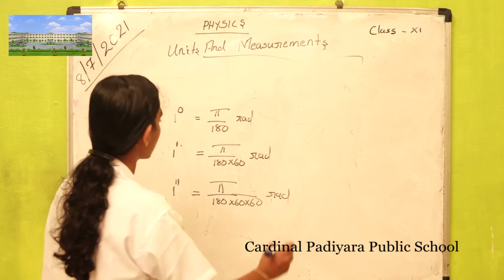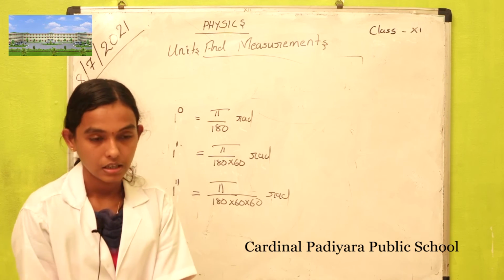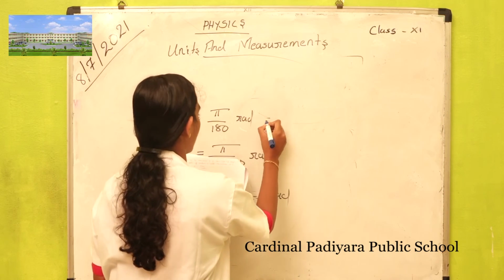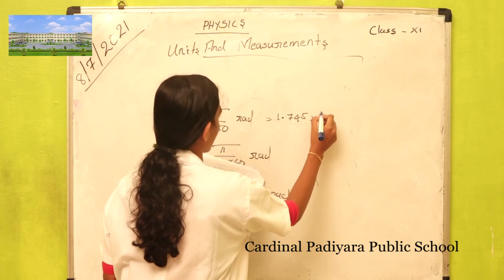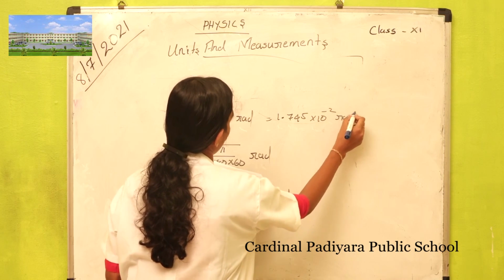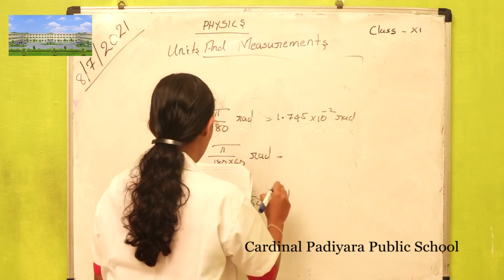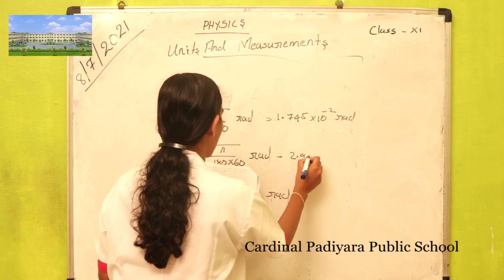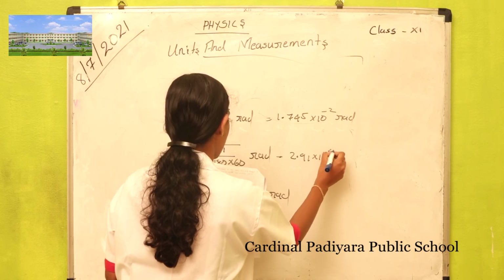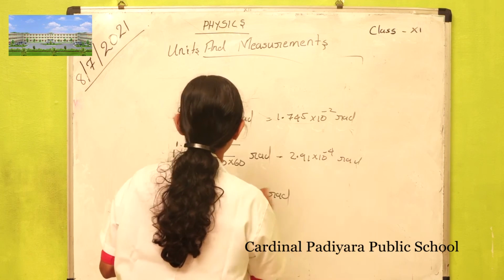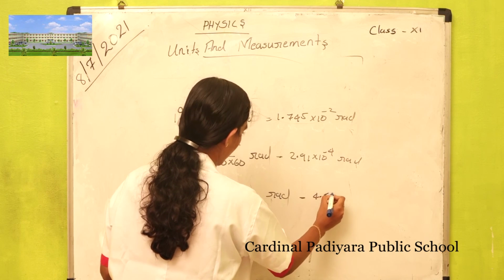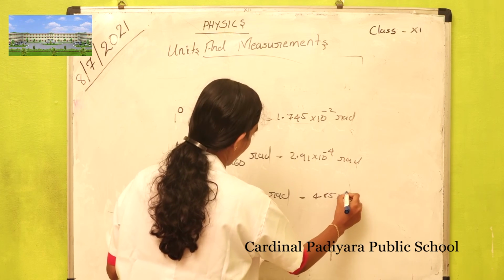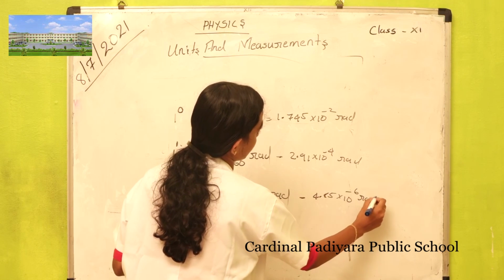So 1 degree is equal to 1.745 into 10 raised to minus 2 radian, 1 minute is 2.91 into 10 raised to minus 4 radian, and 1 second can be represented as 4.85 into 10 raised to minus 6 radian.